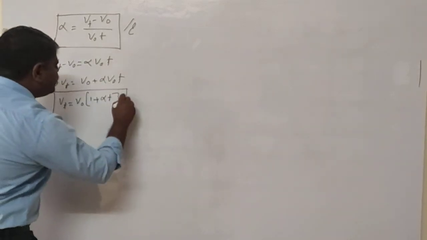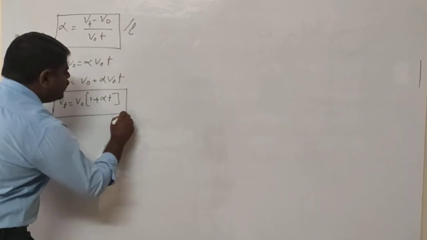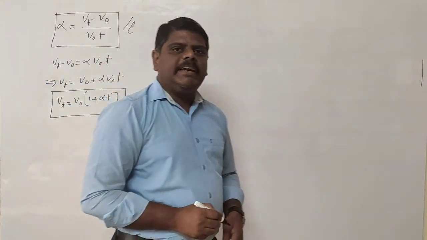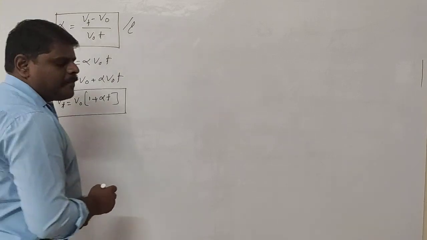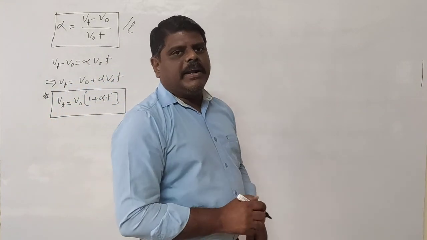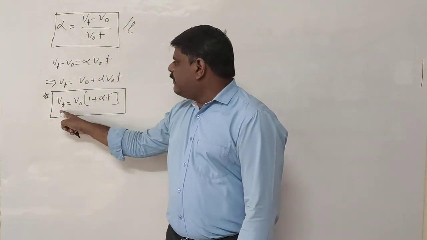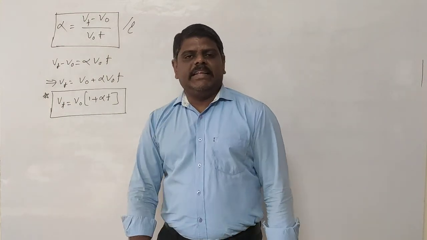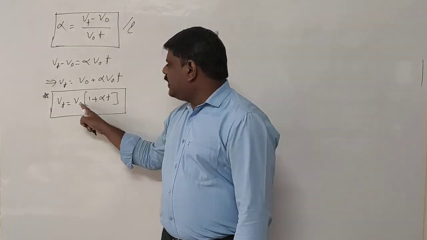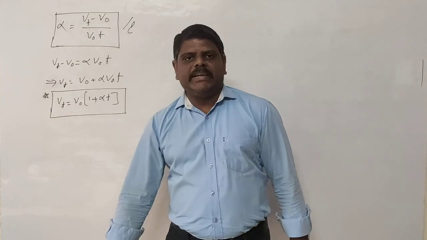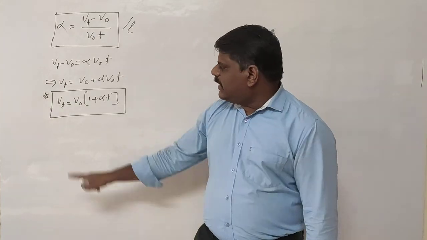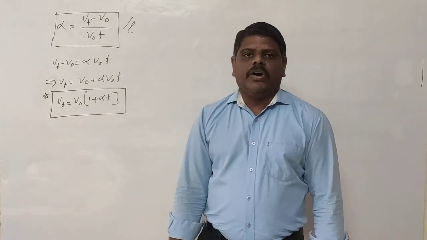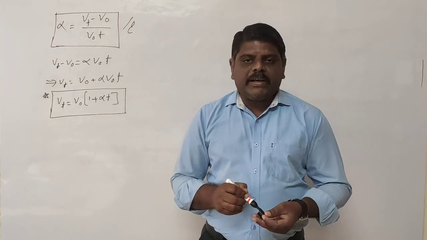This is the formula to find out the volume of the gas at the temperature of T degrees Celsius, and the formula is very, very important. Vt is equal to V naught into 1 plus alpha into T. It is nothing but the final volume of the gas formula. So alpha is the volume coefficient of the gas.